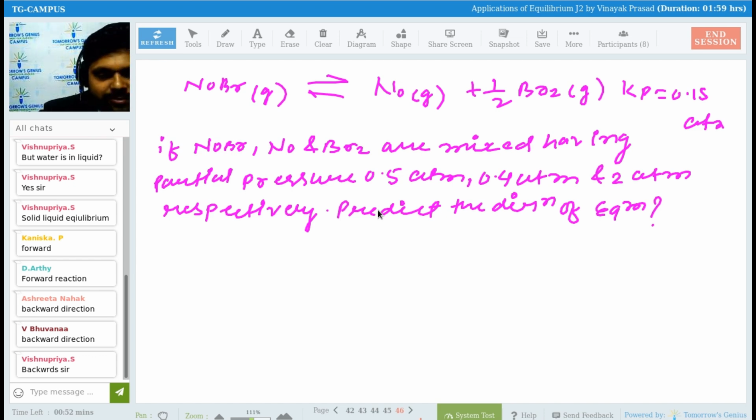Anyone else who has found the answer for this question? Although Vishnupriya, your answer is correct, right? But let's check with other people what they are doing. Atachya, what is your answer? 1.13. What is your answer? 1.13, sir. Yes, 1.13 is the right answer.